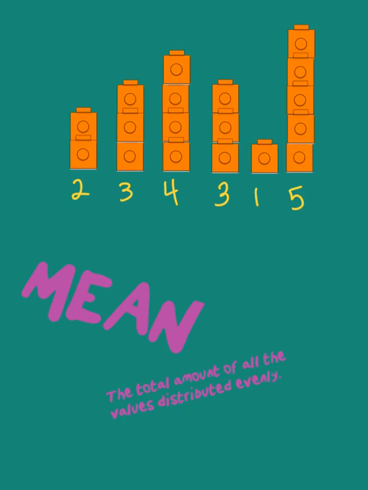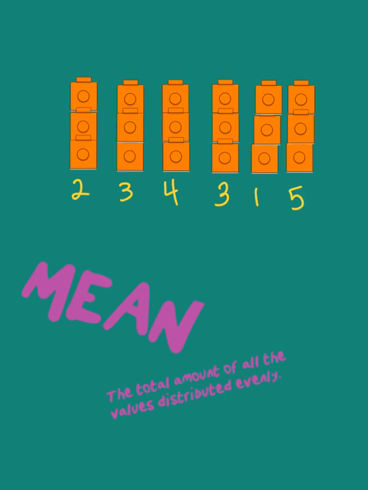So if I do this, I could move one here. Now they both have 3. And then I could move this here and this here. And now they all have 3. So now they all have the same amounts and it's all distributed evenly. So what would the mean be? The mean would be 3. If I distributed it all evenly, the mean is 3.